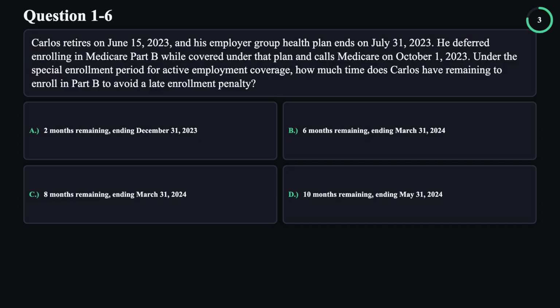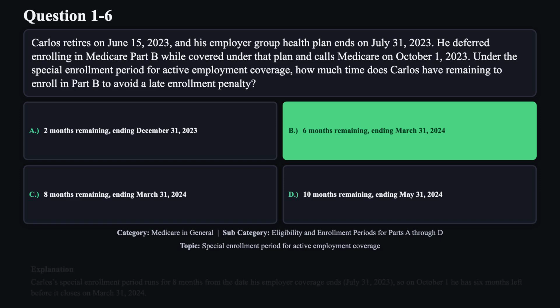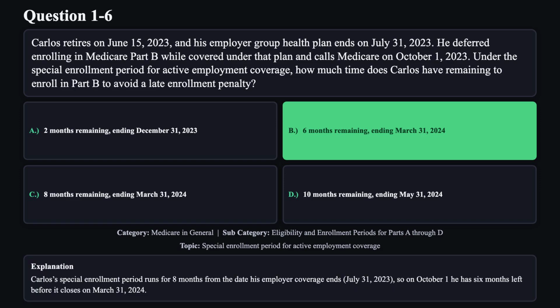The correct answer is B. Carlos's special enrollment period runs for 8 months from the date his employer coverage ends, July 31st, 2023. So, on October 1st, he has 6 months left before it closes on March 31st, 2024.